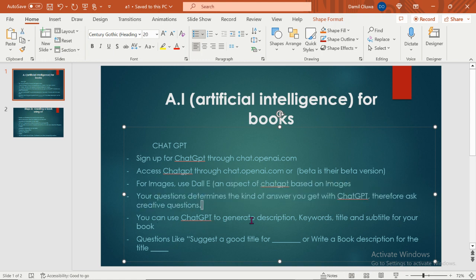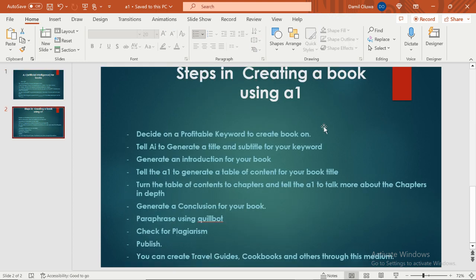You can use ChatGPT to generate a description, keywords, title, and subtitle for your book. We are still going to that. Questions like: suggest a good title for dash, or write a book description for the title dash. So now let's move into the practical aspect of this.